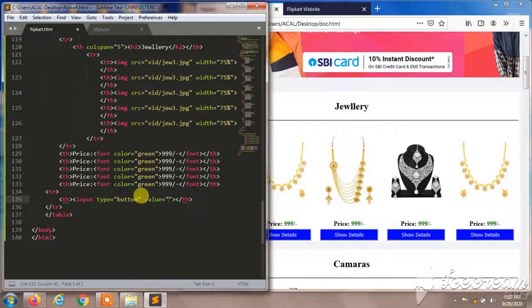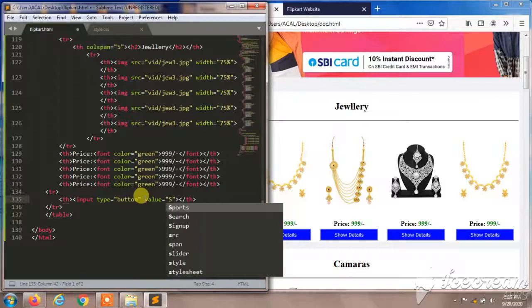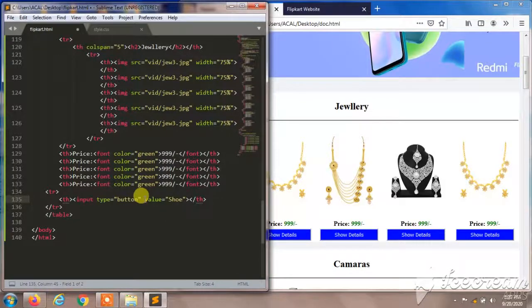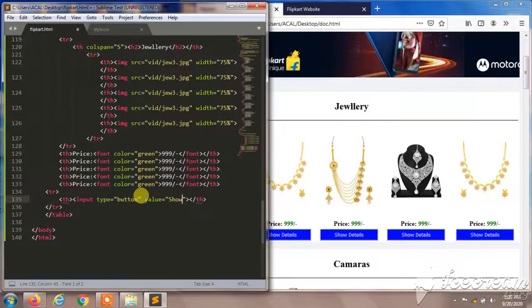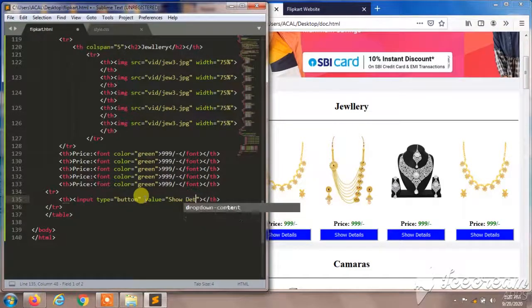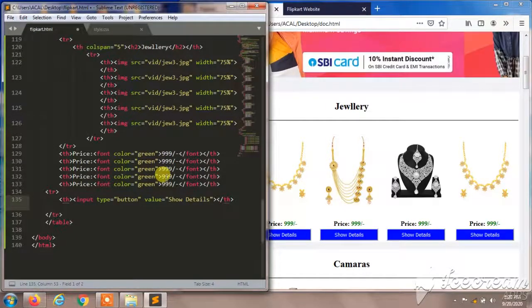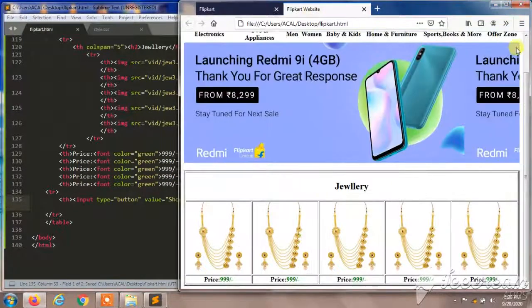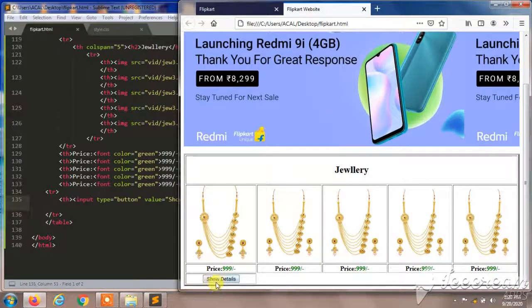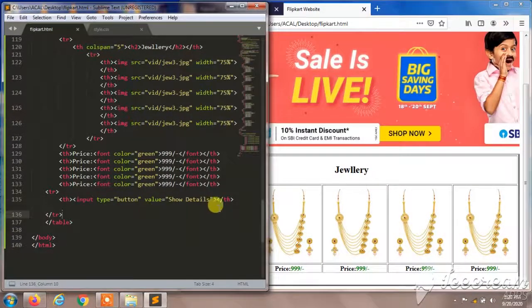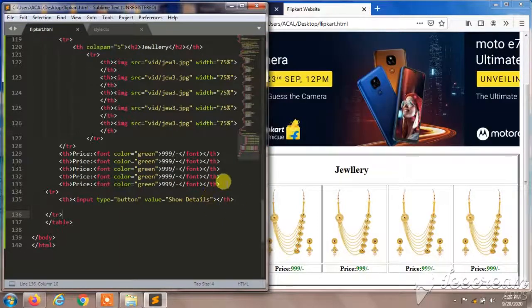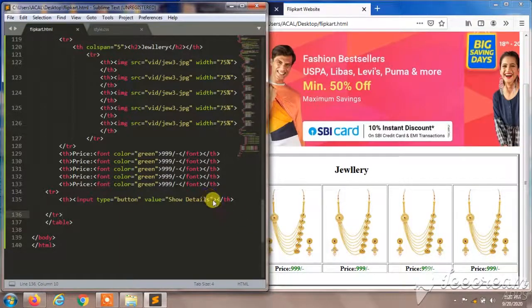So we'll give show details over here, and I'll copy this 4 times. Before that we can check over here. It was turned into show details. So we need to add some more details over here.